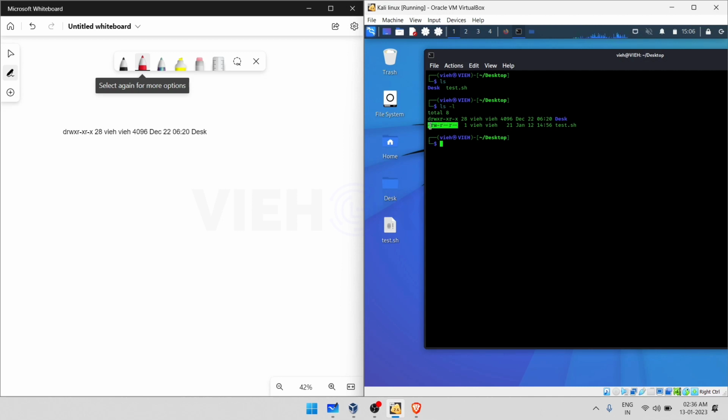A dash means a regular file, and D means a directory. I hope this is clear.